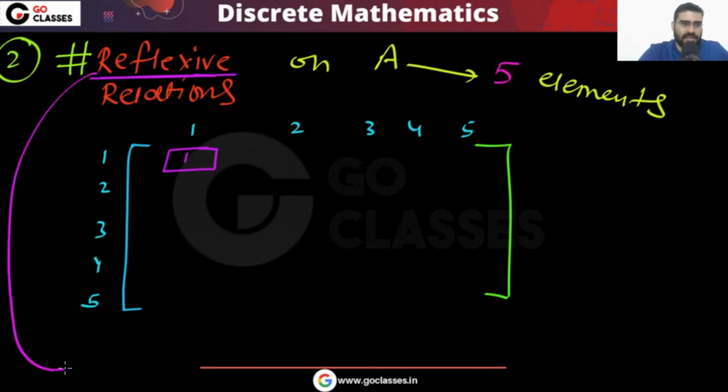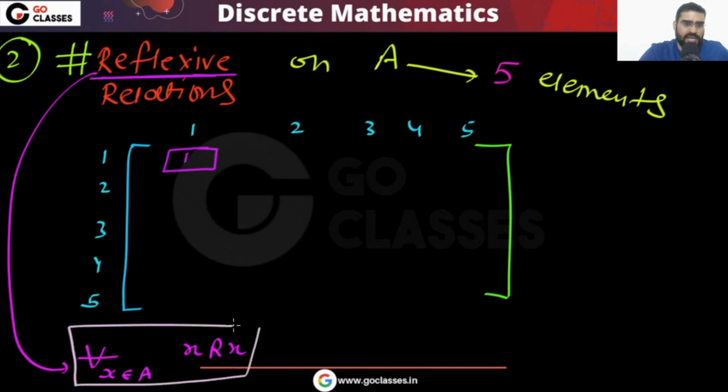Reflexive means that for all x belonging to A, x should be related to x. So this should happen. This is the definition of reflexive relation, that every element should be related to itself. Now you can easily see that 1 should be related to 1. So here we do not have any choice. Similarly, there is no choice here also.